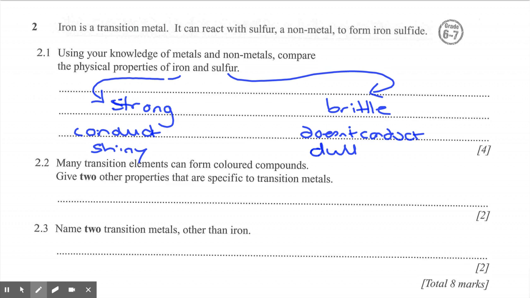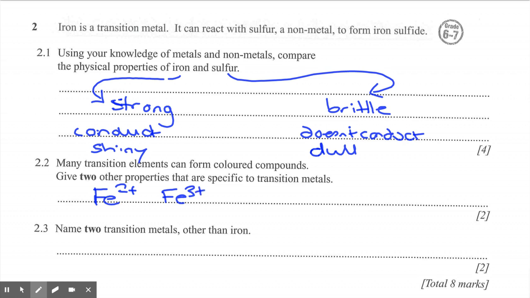So on to question 2.2. Many transition elements can form coloured compounds. Give two other properties that are specific to transition metals. And these two properties kind of link together. If we look at iron specifically, when it forms its ions, it can form iron 2 plus, and it can also form iron 3 plus. And transition metals are quite good at this.